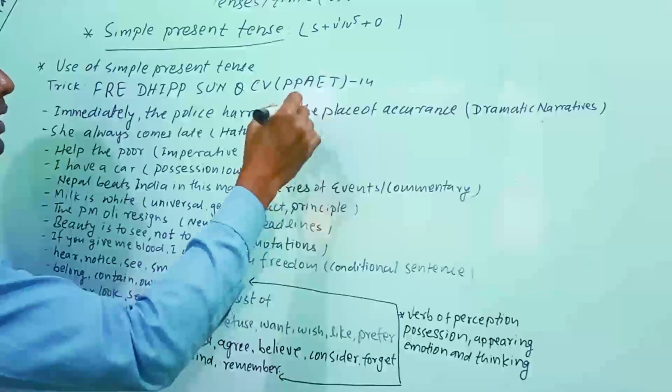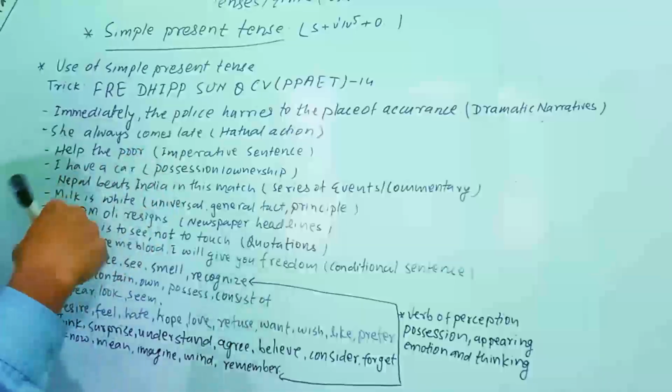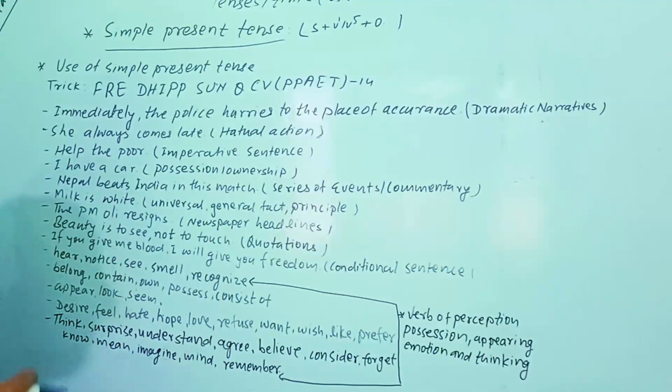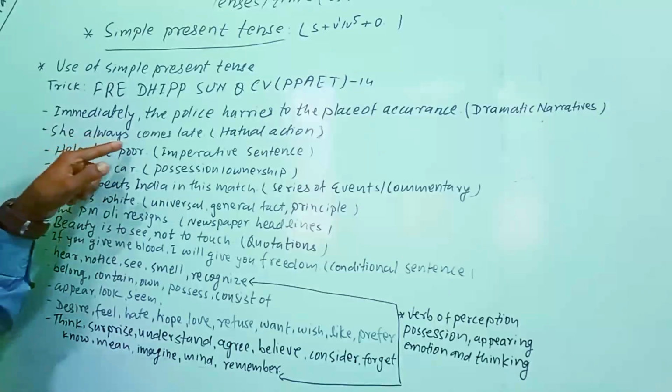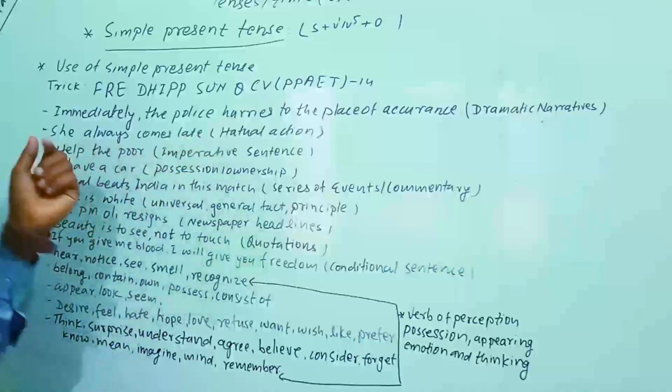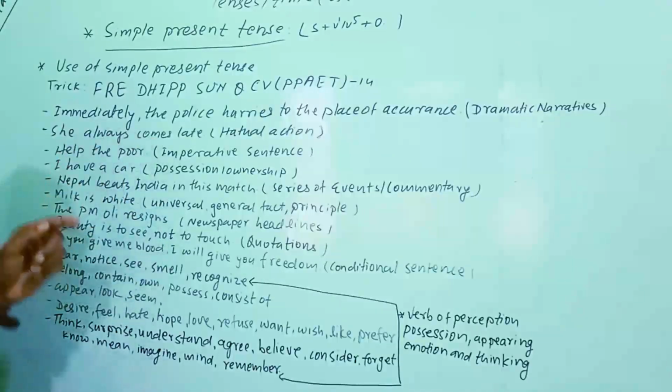So what can we say? Whenever we tell about a habitual action of somebody or someone else, we can use the simple present tense. So this is called habitual action. This sentence is telling about habitual action. Here, subject plus verb indicates.